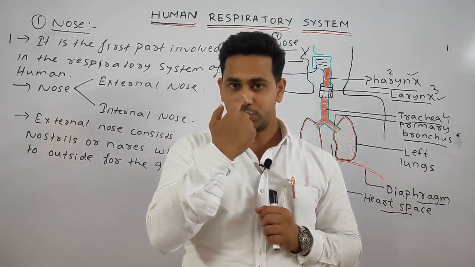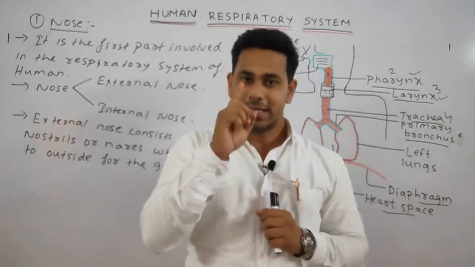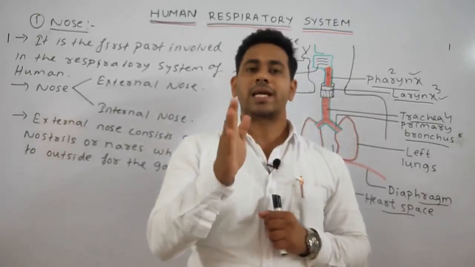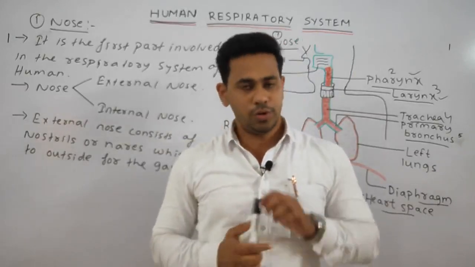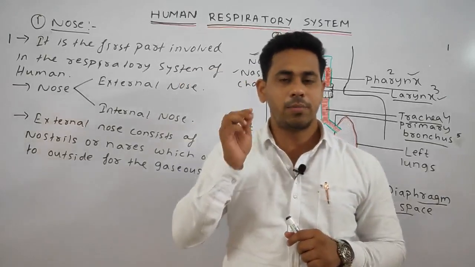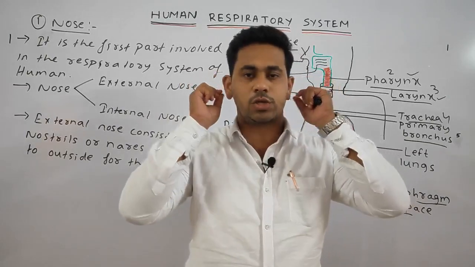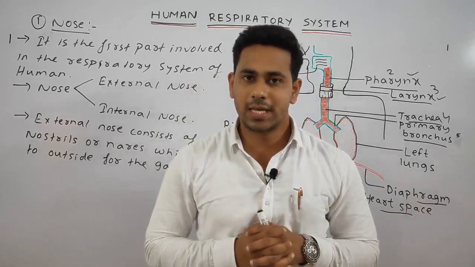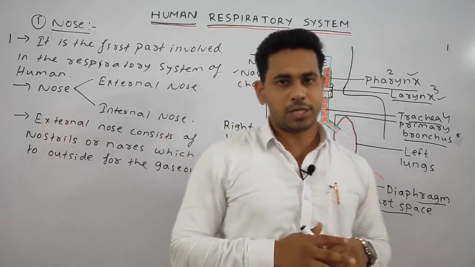You can see here this segment is present, that is called the nasal septum, which is cartilaginous in nature. We know cartilaginous means it is somewhat soft, these are the cartilaginous structures. So we can write our next point.